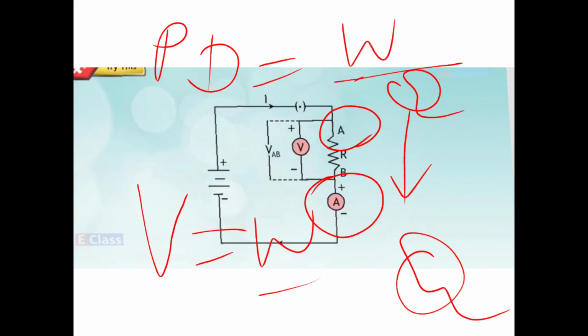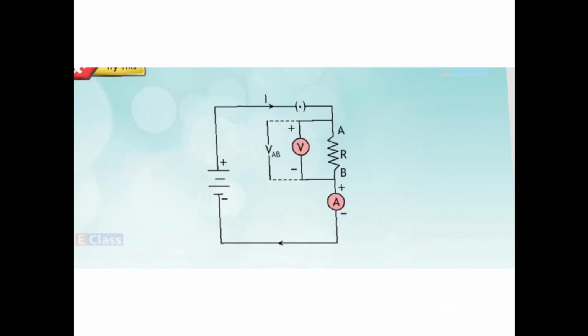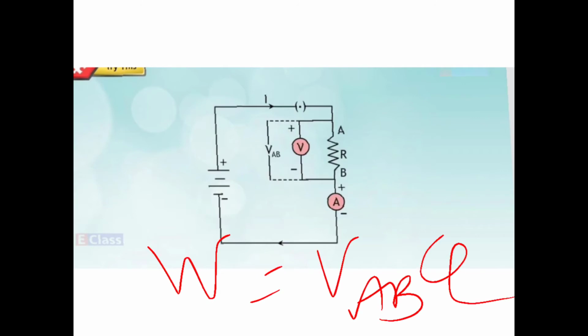Okay, so that will be VAB, potential difference across points A and B. So what we got is work is VAB into Q, correct? So from where does this energy come to do this work? The source of energy is the cell. Here we have a cell.